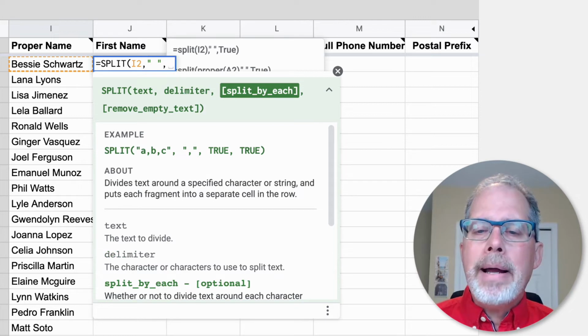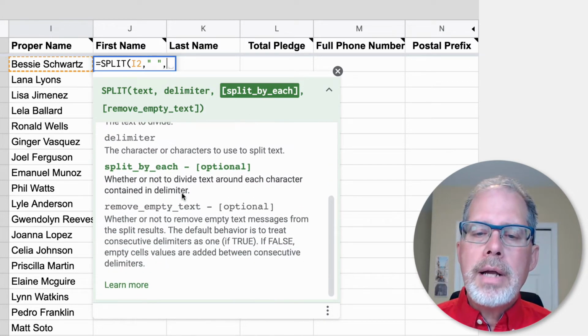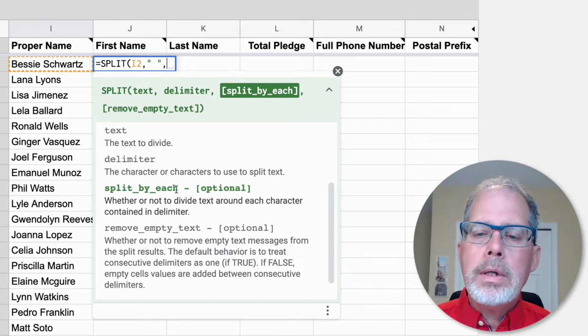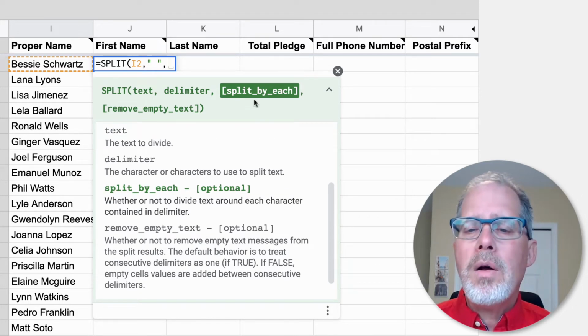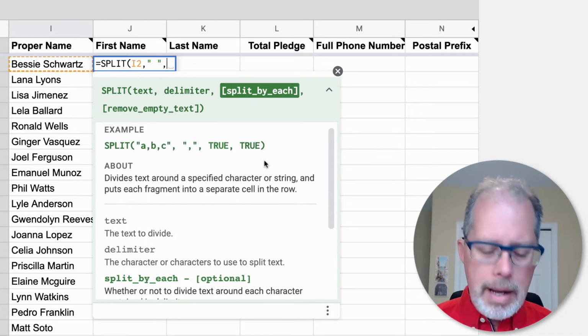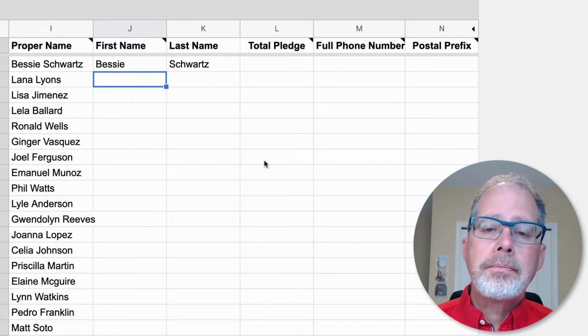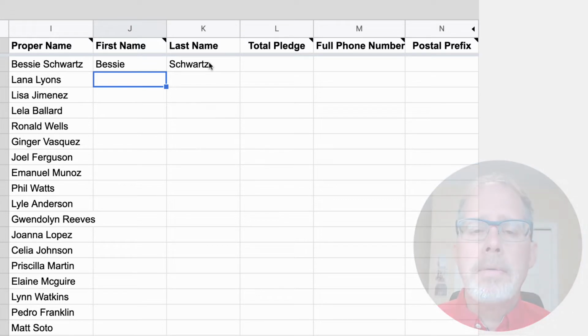And then split by each. Notice as I go and highlight this, all those things are down here. And you'll see split by each is bolded because that's the next step. So you can always tell what is expected of you next, whether it needs to be done, or it says optional here. I always like to put this in, so I'm going to put in true. And then I'm going to hit enter. Look at that. Bessie Schwartz is entered.